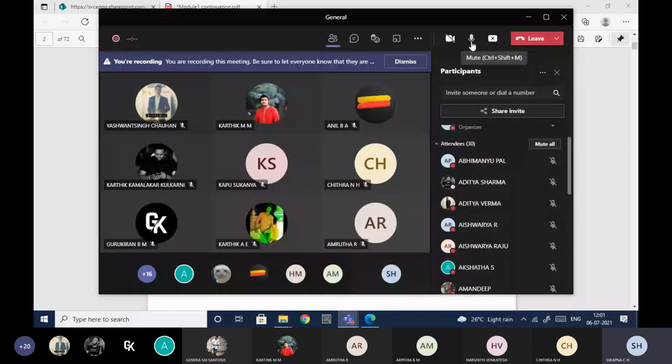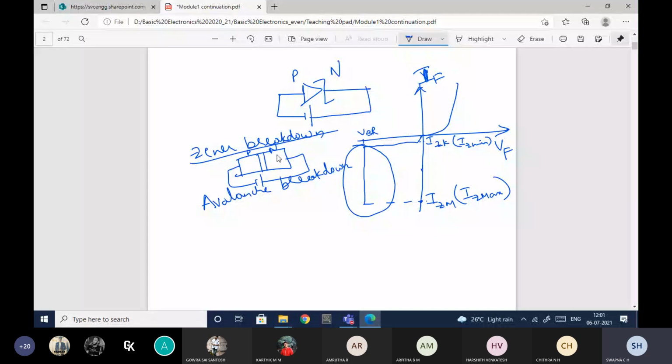Okay, so here the Zener breakdown will happen because of the electric field. It will have a high electric field, and because of that high electric field, it will easily pull the electrons from the atoms. So what happens? More charge carriers will be generated, and because of those charge carriers, the current will be increasing. Okay, it will be increasing in this way.